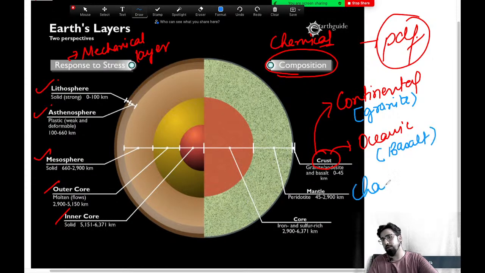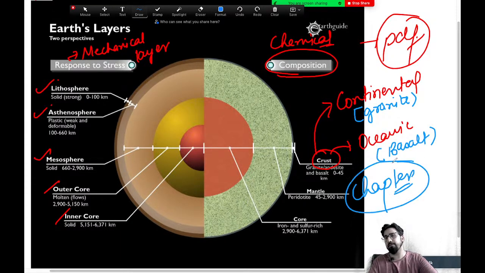In your chapter 2, called structure of the earth, we will discuss the internal structure in complete detail. It is just an overview, so you do not have to worry about it.